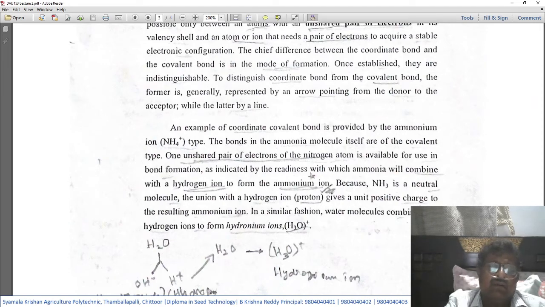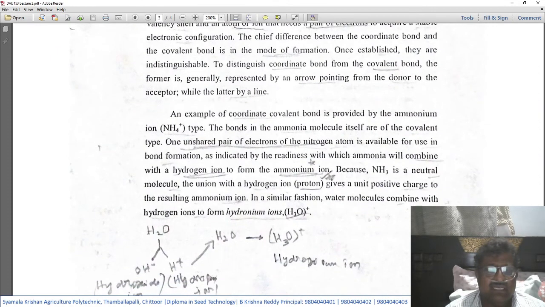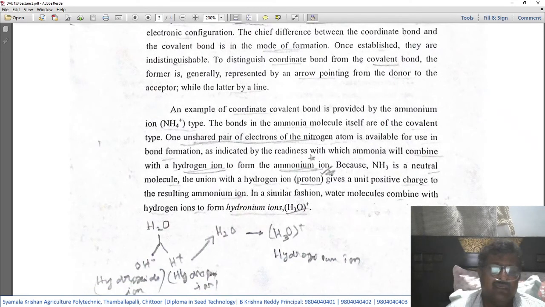When a water molecule H2O divides into hydroxide ion, OH minus, and hydrogen ion, H plus, this H plus will combine with another water molecule, H2O, to form H3O plus, which is known as the hydronium ion. So these are examples of coordinate bonds.